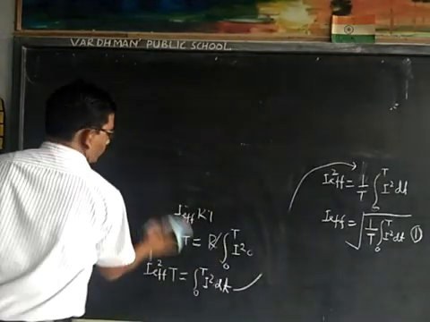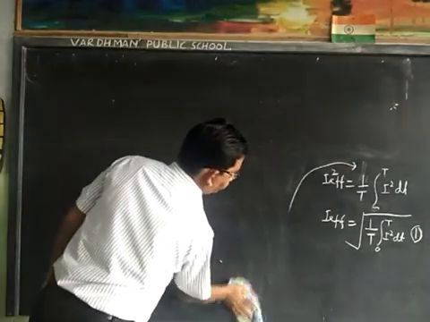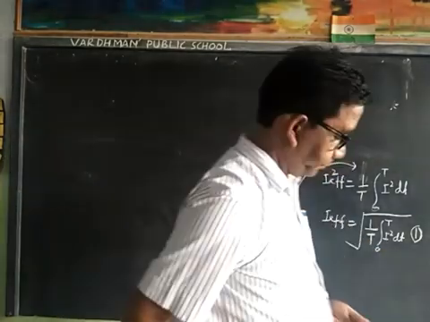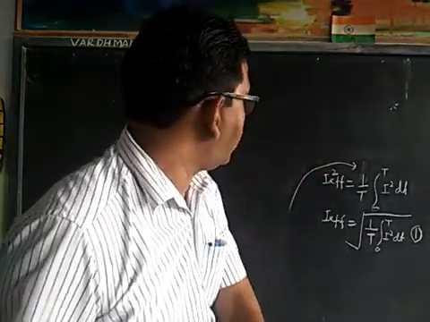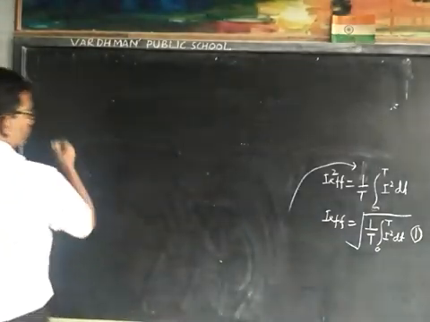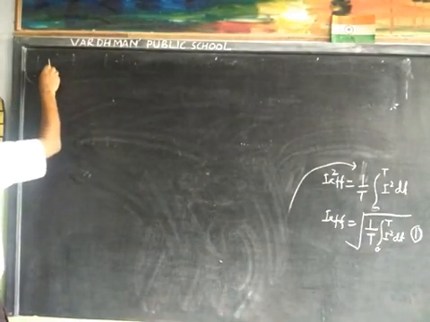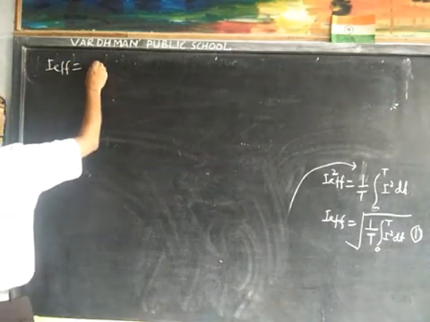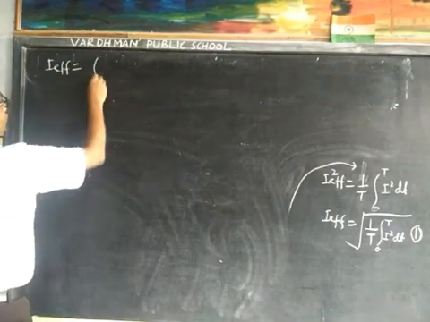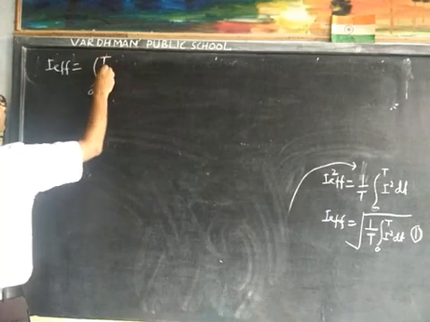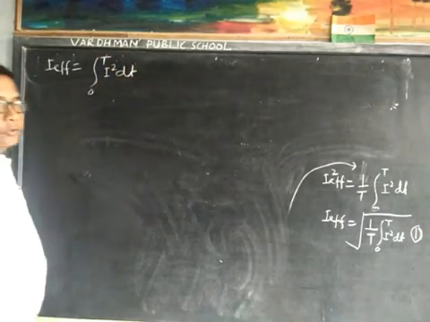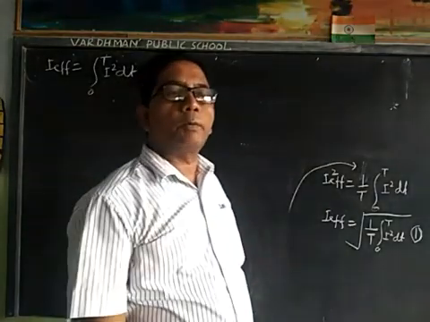Now, first we will solve the integral of I square dt, 0 to T. Now we know I is equal to I0 sin omega t.